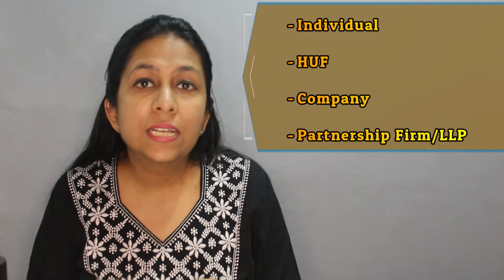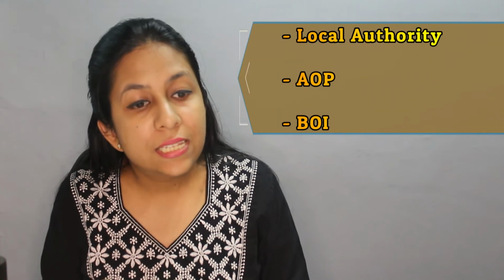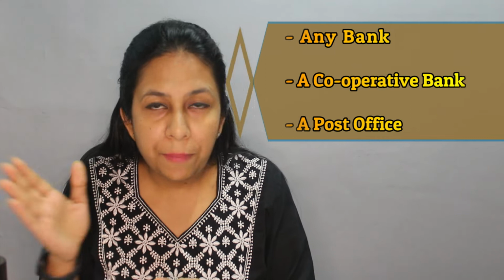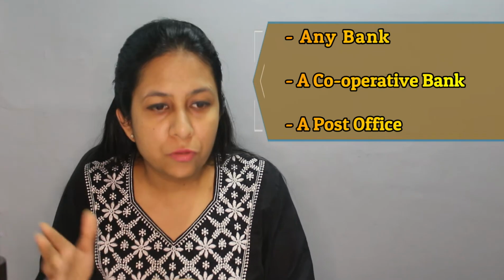Now let's understand on which people this section will be applicable. The taxpayers on which this section will be applicable: first is an individual, second is HUF, third company, fourth partnership firm or LLP, fifth local authority, sixth AOP, association of persons, and BOI, body of individuals. And the following payers are covered under this section, means these will deduct the TDS: any bank, any cooperative bank, and a post office.